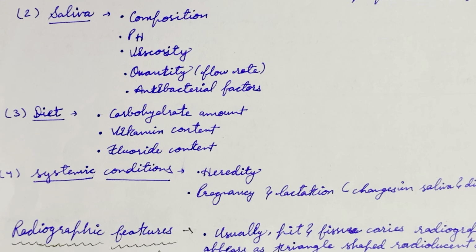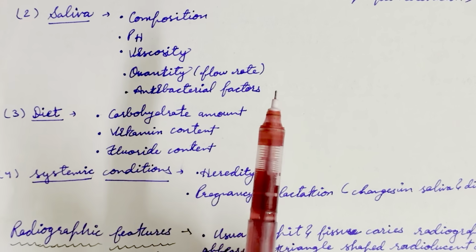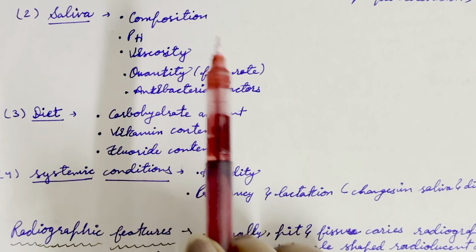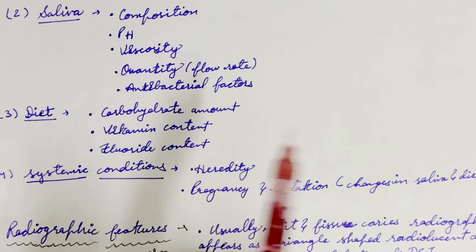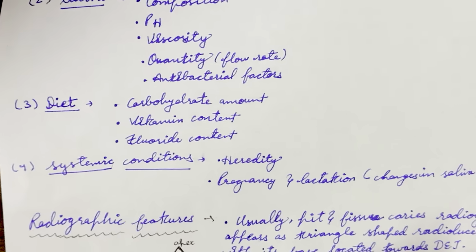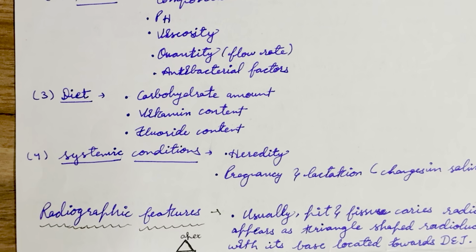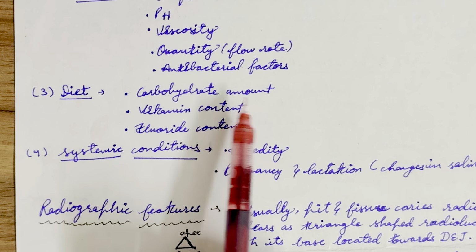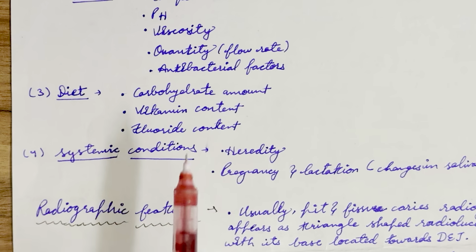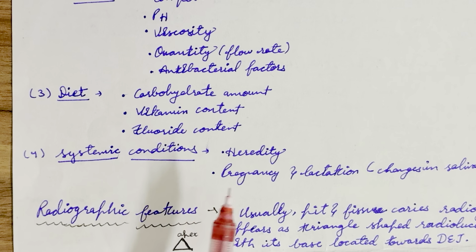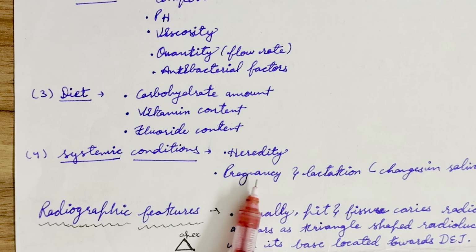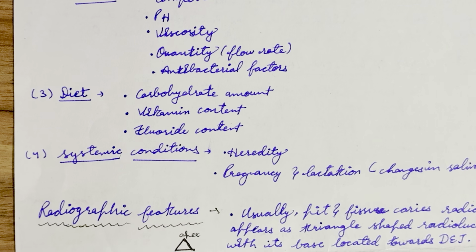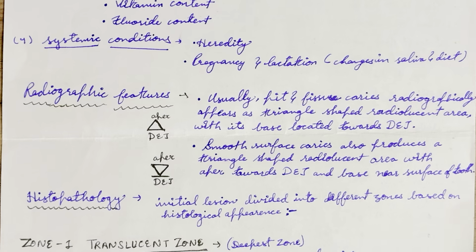Now, the second factor is saliva: composition of saliva, pH of saliva, viscosity, quantity, antibacterial properties. The third one is diet: carbohydrate amount, vitamin content, fluoride content. Then systemic conditions, hereditary, and pregnancy and lactation, which lead to changes in saliva and dietary habits.